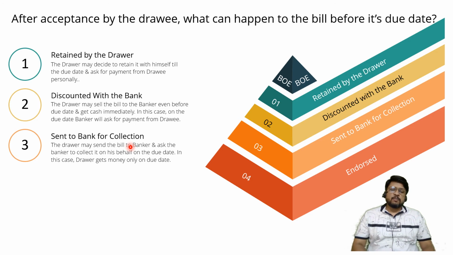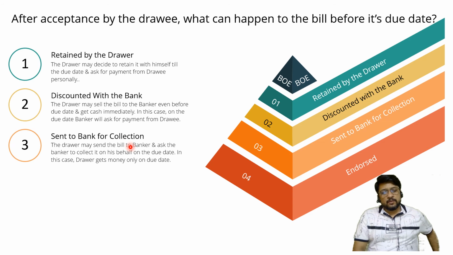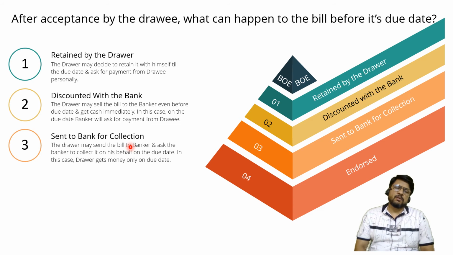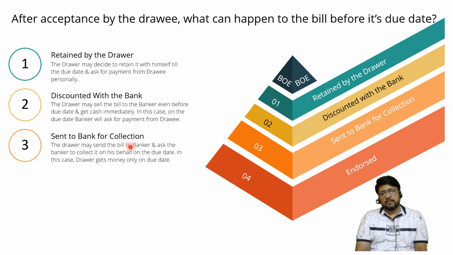On the other hand, sent to bank for collection is a different situation. Here I am going to the bank, I am not asking the bank to part with its own money and give it to me. I am telling the bank, you just work as my administrative agent. You are going to go and collect the bill from my drawee on the due date, not today. No need to pay me today. So no question of interest, which means no question of discount. But yes, the bank may charge some collection charges. That's a nominal amount, don't worry about it.